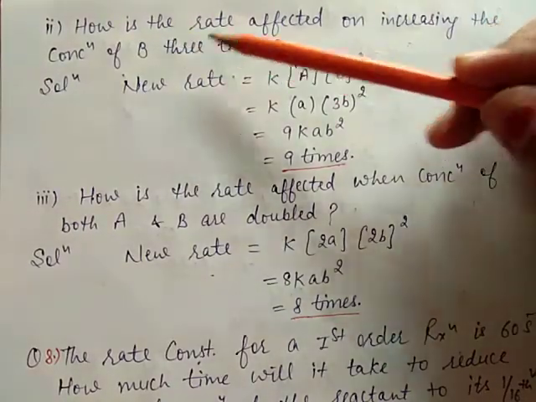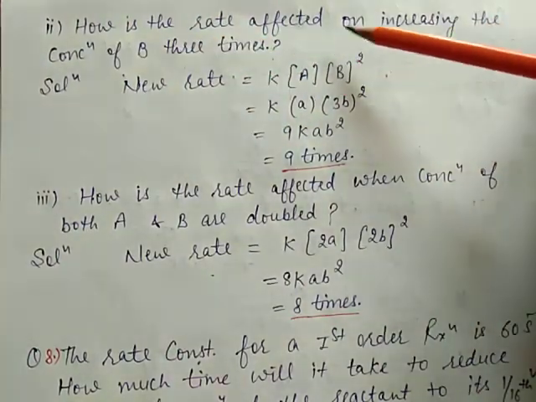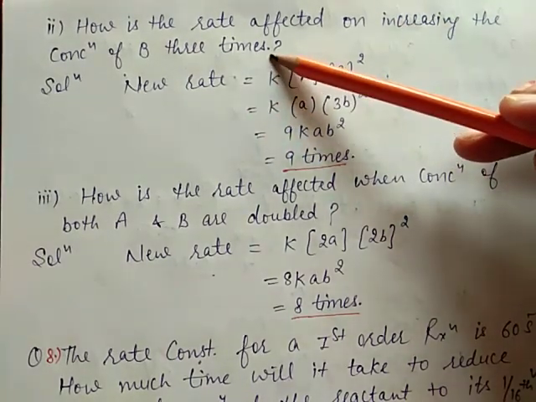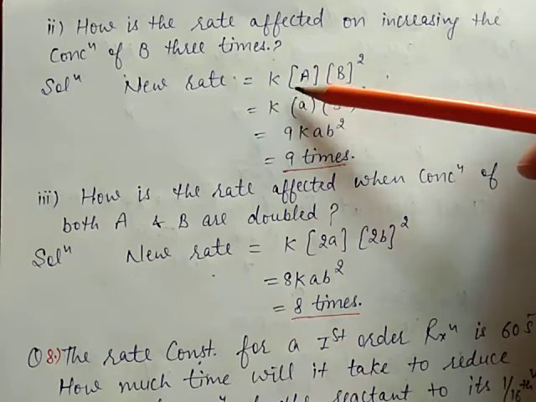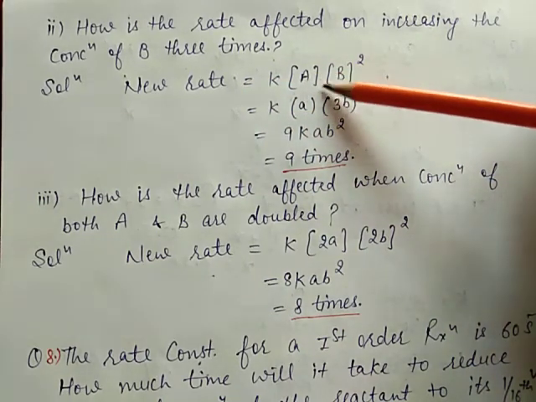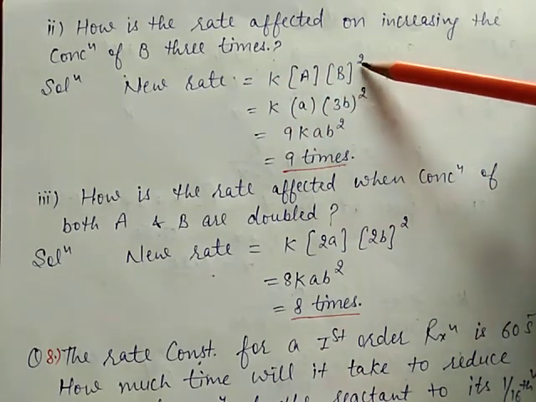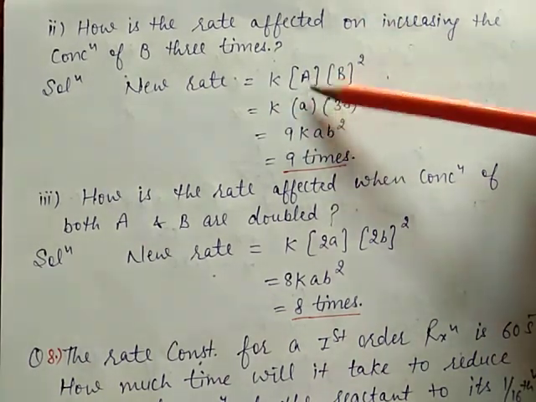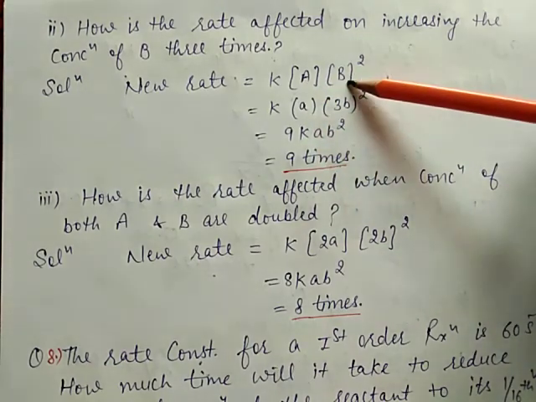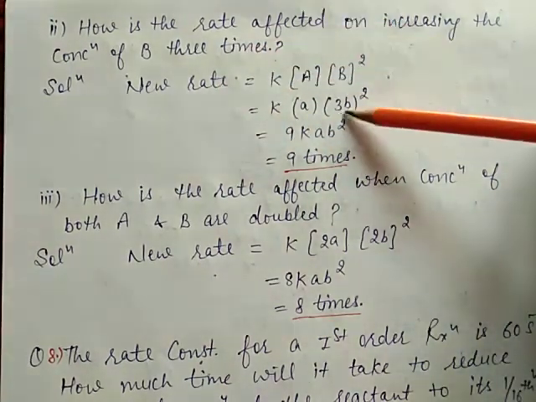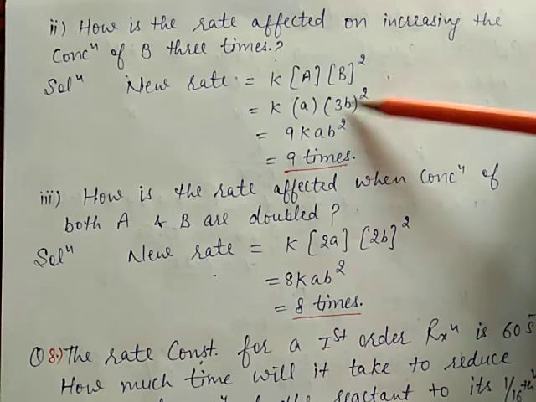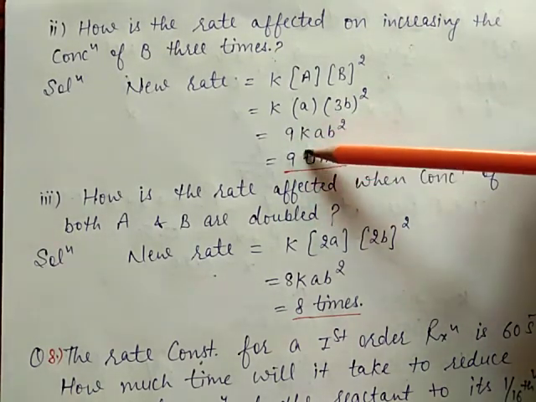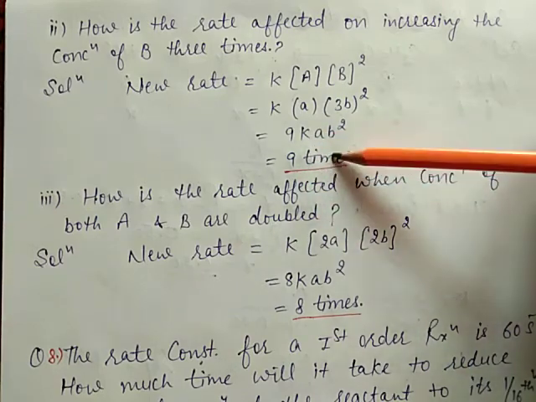Now the second part is, how is the rate affected on increasing the concentration of B 3 times. The new rate is equal to K into concentration of A and concentration of B to the power 2. Suppose concentration of A is A, and B concentration is 3 times, that is 3B square. 3 squared is 9, it means 9 K A B square, so the rate is 9 times.